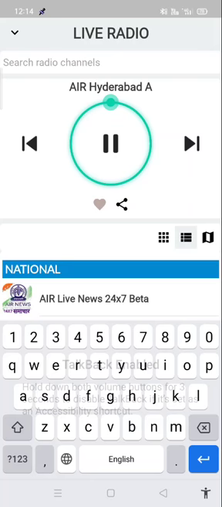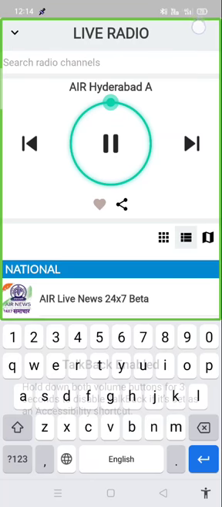Like this, we can listen to any channel in the country. There are a few international channels also available. You go and explore what channels are available. More than 250 channels are available, 288 something that I remember. I am pausing it, live radio.